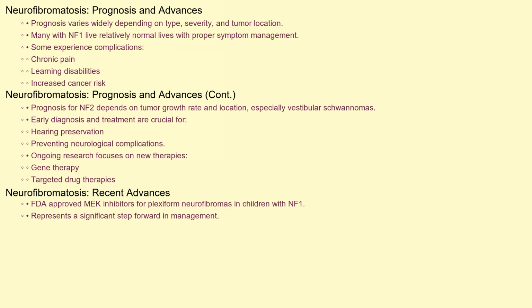The prognosis for individuals with neurofibromatosis varies widely depending on the type, severity, and location of the tumors. Many people with NF1 lead relatively normal lives with proper management of symptoms. However, some individuals may experience significant complications, such as chronic pain, learning disabilities, and an increased risk of cancer. The prognosis for NF2 depends largely on the growth rate and location of the tumors, particularly vestibular schwannomas. Early diagnosis and treatment can help to preserve hearing and prevent neurological complications.